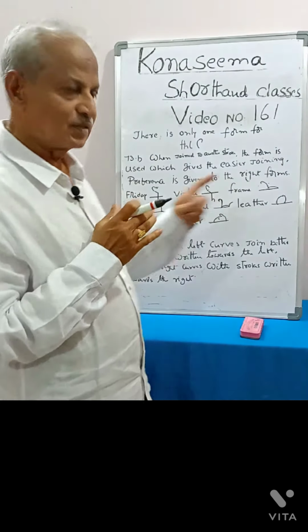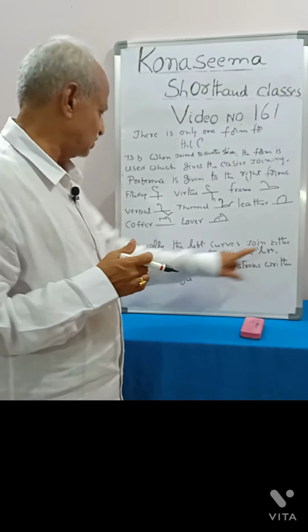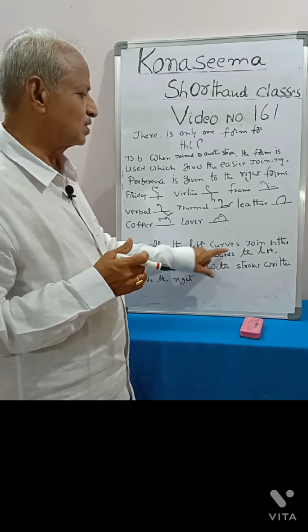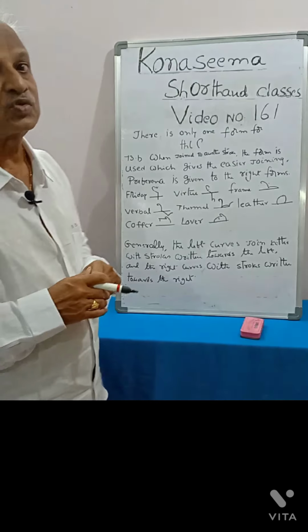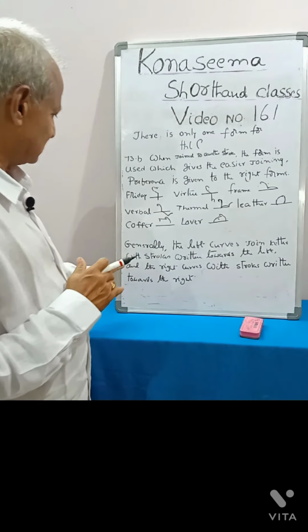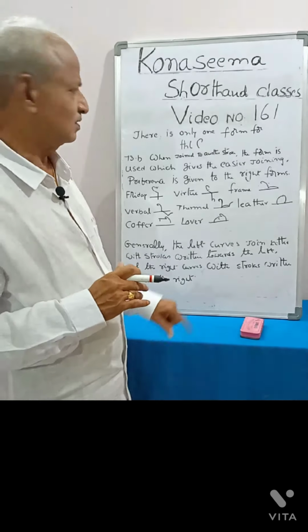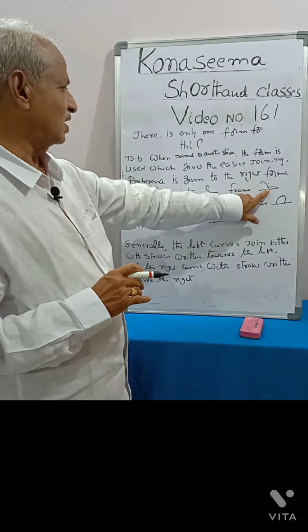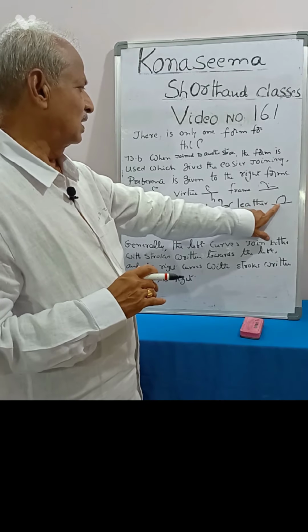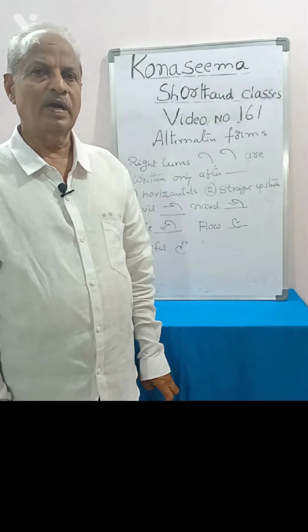However, generally the left curves join better with strokes written towards the left. With strokes towards the left, we will write the left curve, and the right curves with strokes written towards the right. Just like the examples, frame, leather, lover, copper.